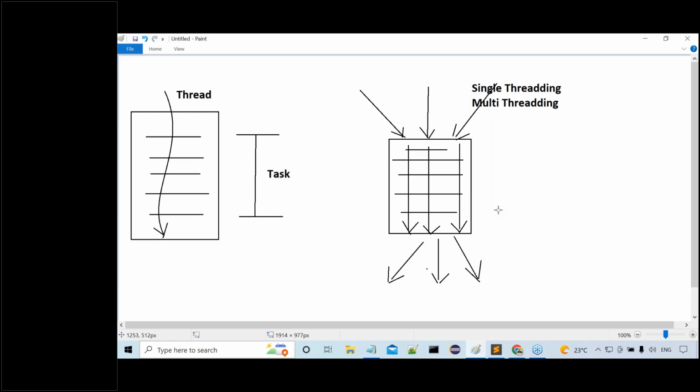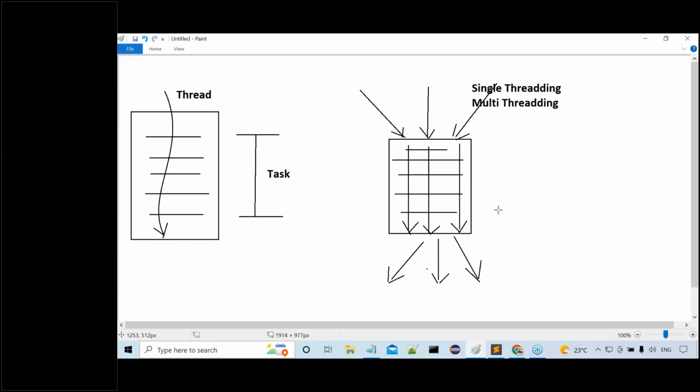What is the advantage of allowing more than one thread execution at a time? To reduce execution time. How is execution time reduced here? By allowing more than one thread, automatically execution time will be reduced. That is parallel execution. Whenever parallel execution is available, automatically execution time will be reduced, and automatically the performance of the application will be improved.